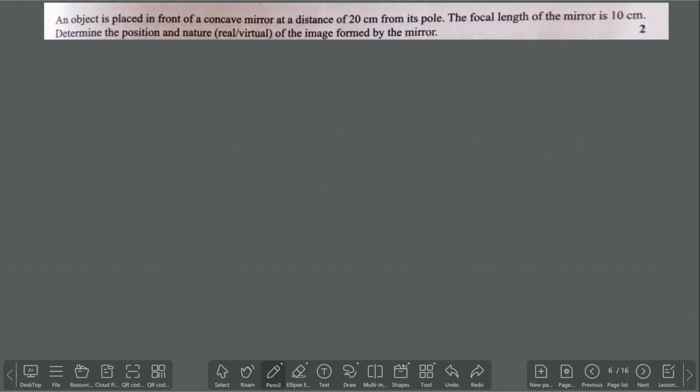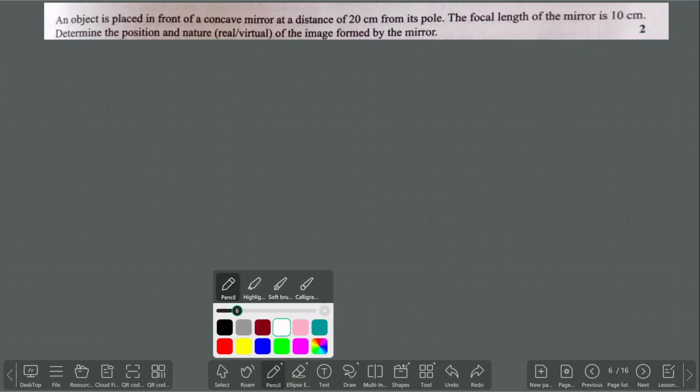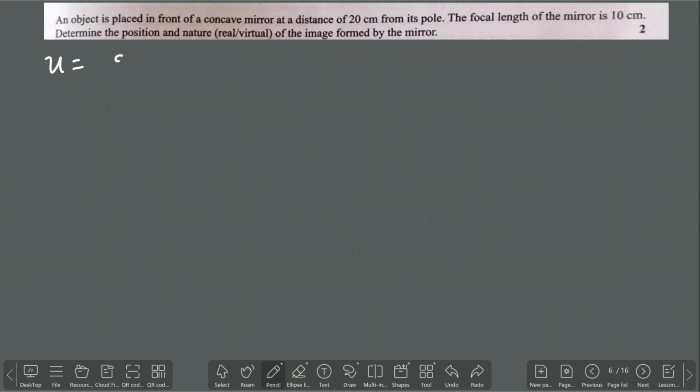So read the question. An object is placed in front of a concave mirror at a distance of 20 centimeter from its pole. That means u is equal to, what is the value of u? u is equal to 20 centimeter. Apply the sign convention rule. So minus 20. The focal length of the mirror is f equal to. Here they clearly said the mirror is concave. So f is equal to how many centimeter? 10 centimeter. As per the sign convention rule, the focal length of a concave mirror is going to be minus 10.